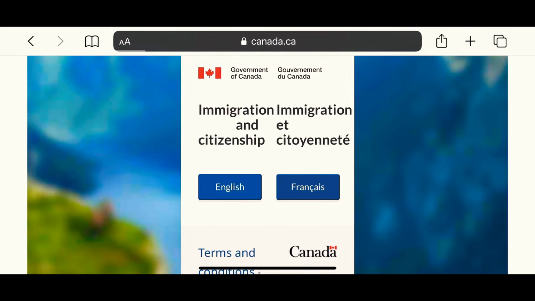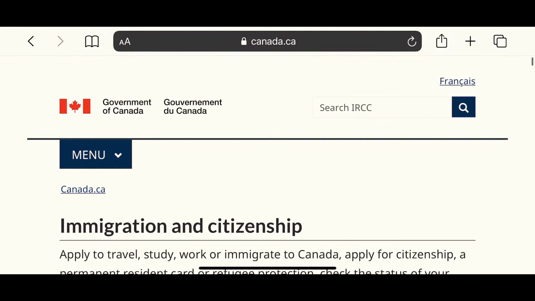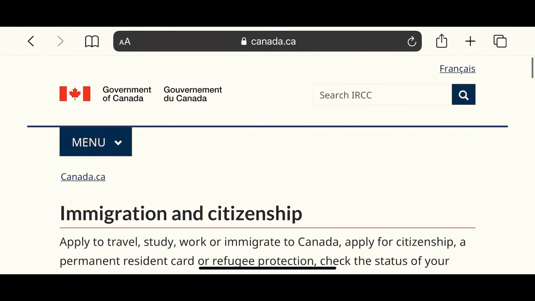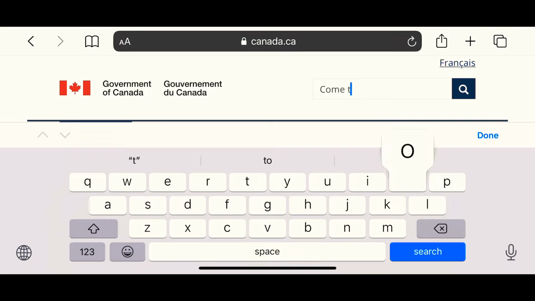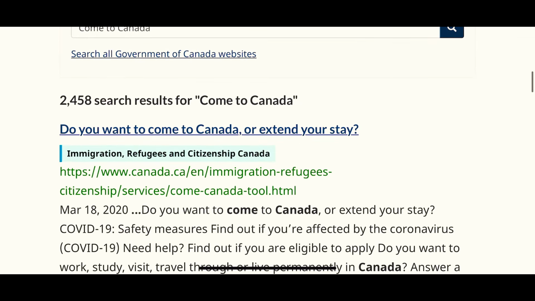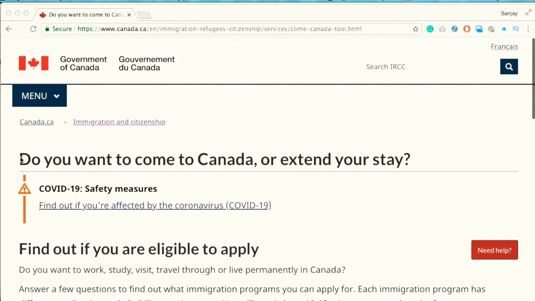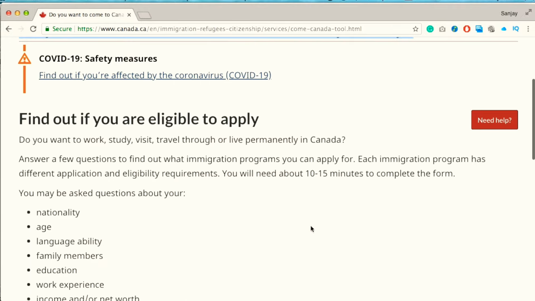In order to find out which program you may be eligible for, you need to go to their official website, which is cic.gc.ca, and in the search box type "come to Canada". It will give you some links, click the first link, and it will bring you to this page where you will see the tool I was talking about.